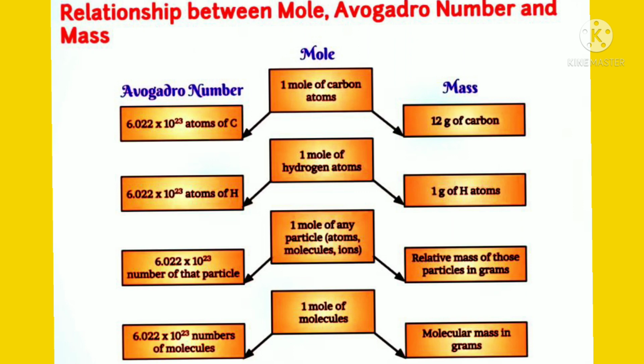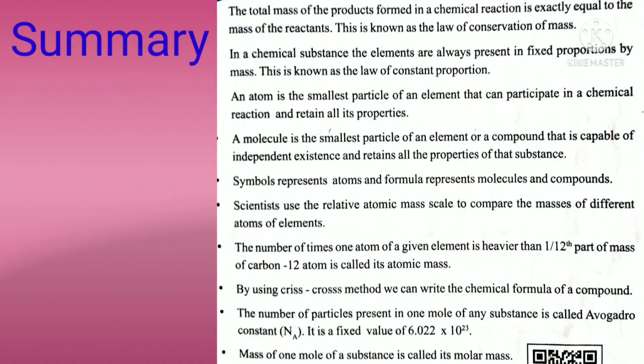And 1 mole of molecules is the molecular mass in grams, and 6.022 × 10^23 numbers of molecules. So, the summary of this lesson: the total mass of the products formed in a chemical reaction is exactly equal to the mass of the reactants.